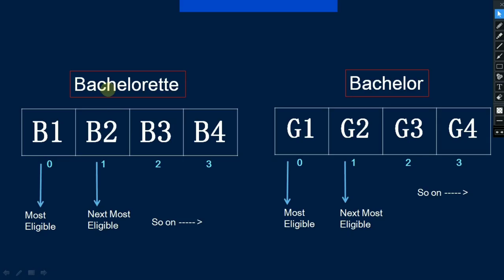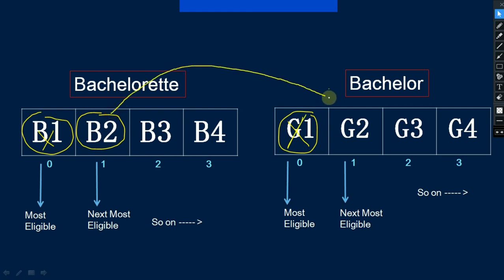Let's see here. According to the statement, if a bachelorette selects the bachelor, let's suppose bachelorette B1 selects bachelor G1. After that, B1 and G1 are now bride and groom respectively and will no longer be a part of the Swayamvar activity. Got it? So after that B2 will get a chance to choose her groom according to her choice, and her first option will be the next most eligible bachelor, because G1 is not a part of this Swayamvar activity. So the next most eligible bachelor is G2, so her first option will be G2. If G2 is not according to her choice, then she will move to G3, G4 and so on.